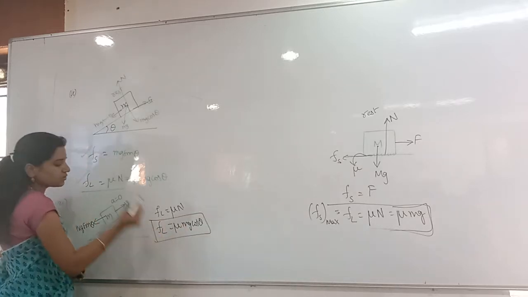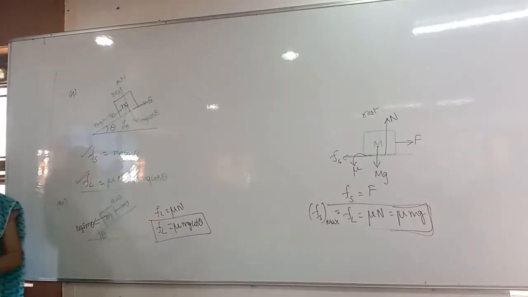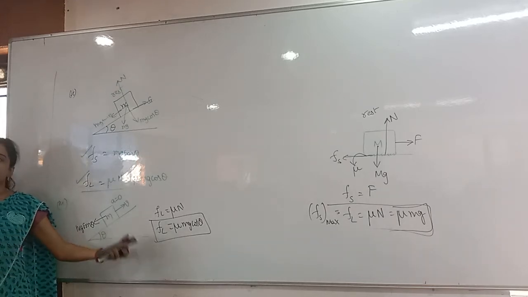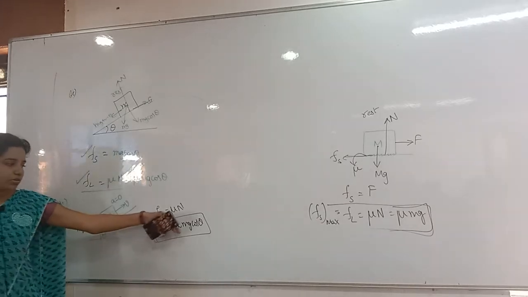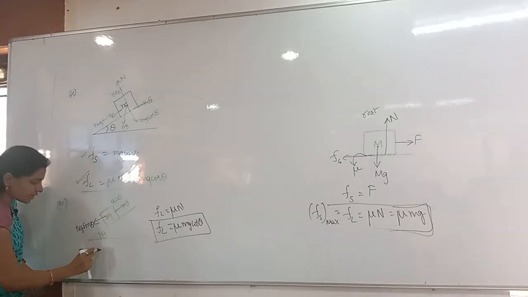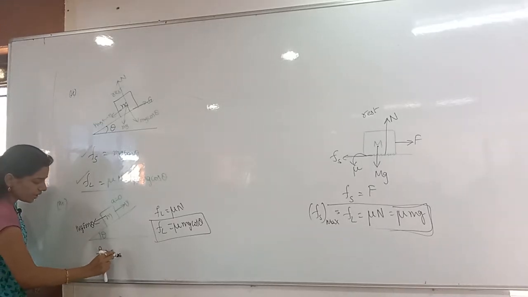For Fl, it is not necessary whether the body is moving or at rest, in uniform motion or non-uniform motion. All that is not necessary for Fl. What is the Fl formula for us? Mu into normal reaction. That's it. Mu into mg cos theta you have to get. Clear? But Fs can't be defined here.